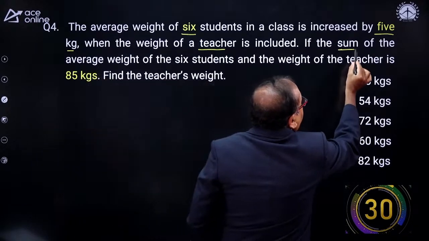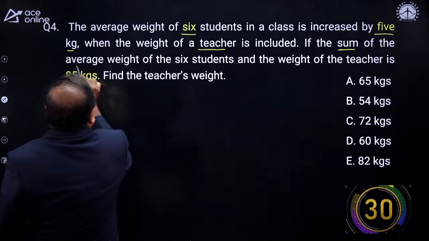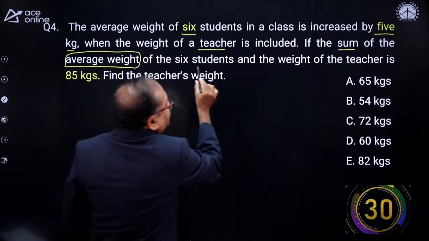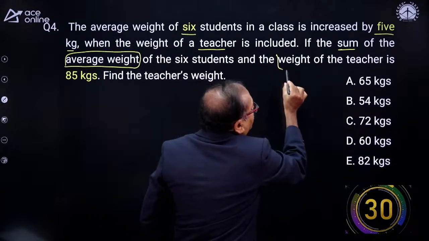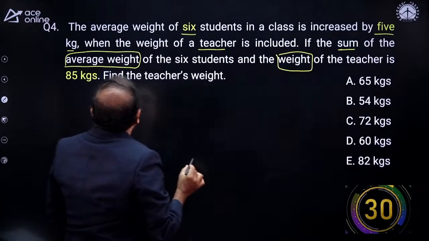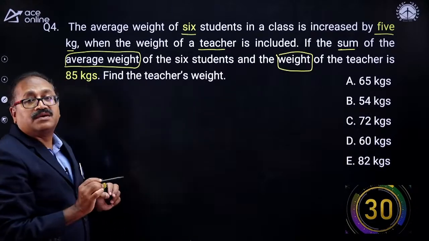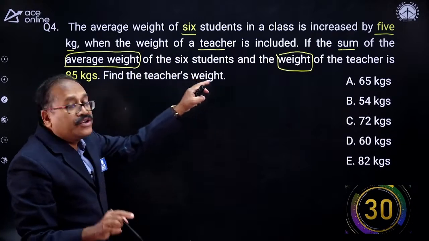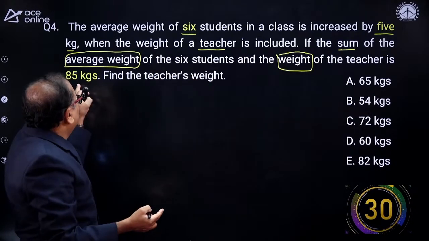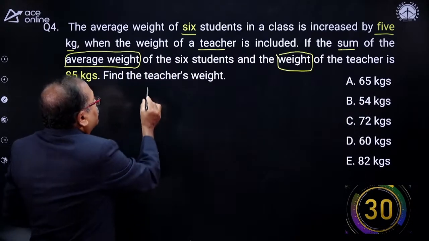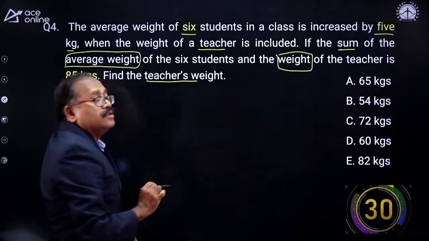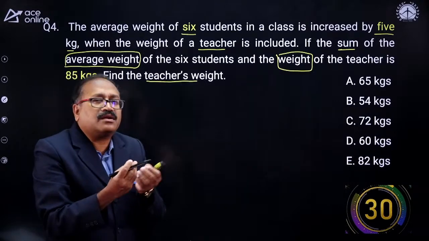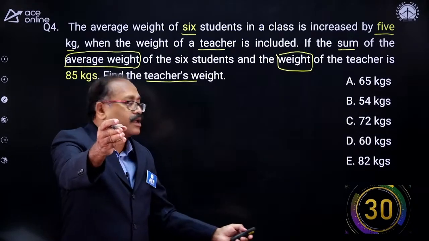If the sum of the average weight of the 6 students and the weight of the teacher is 85 kg, then find the weight of the teacher. You think many questions are very direct? It is slightly twisted. Still, you can answer the question.